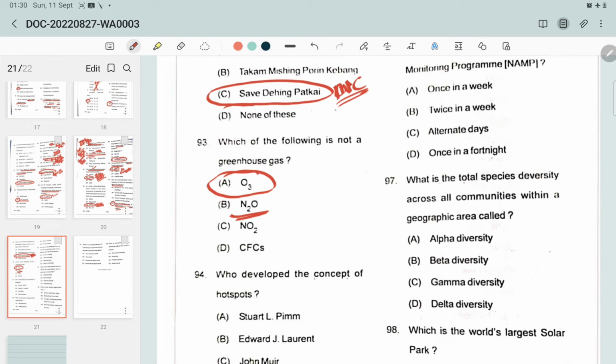Nitrogen oxide is not a direct greenhouse gas, but it is an indirect greenhouse gas. And chlorofluorocarbons destroy the Earth's protective ozone layer and also warm the lower atmosphere of Earth, so they are also greenhouse gases. So the correct option will be ozone.